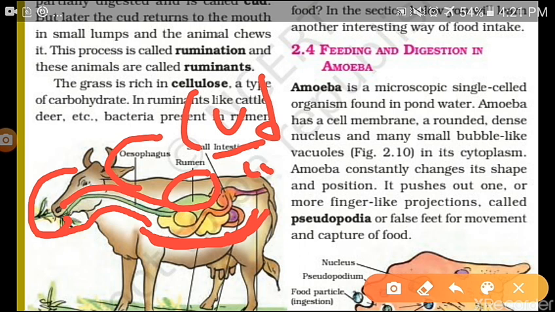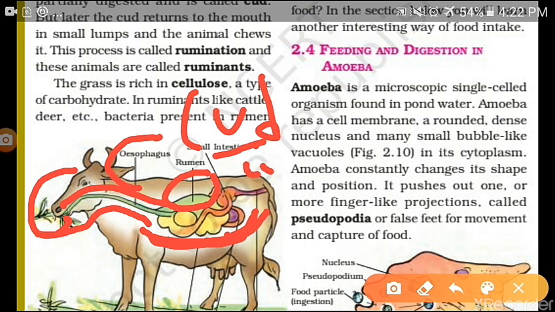Then after some time, cud starts returning to their mouth in small amounts, slowly, and this process is called rumination. So when the cud returns from the stomach to the mouth, this process is rumination, and these organisms that undergo this process are called ruminants.